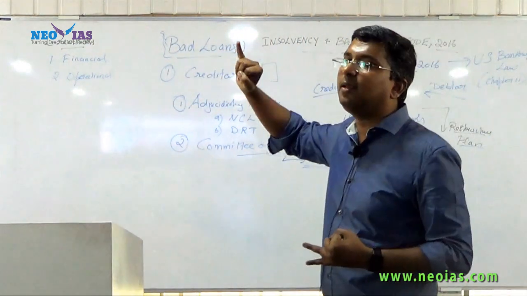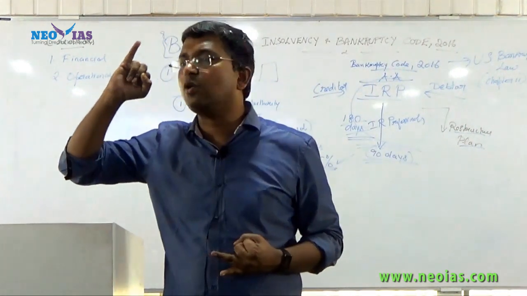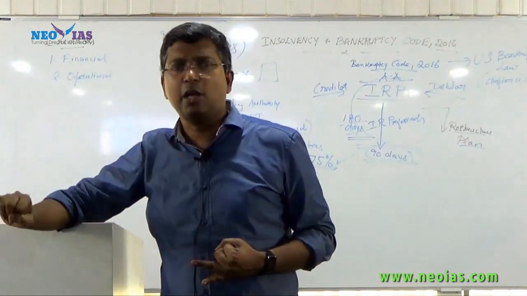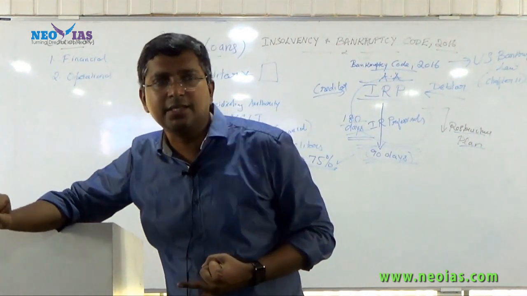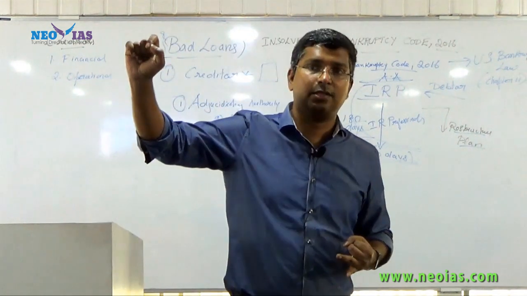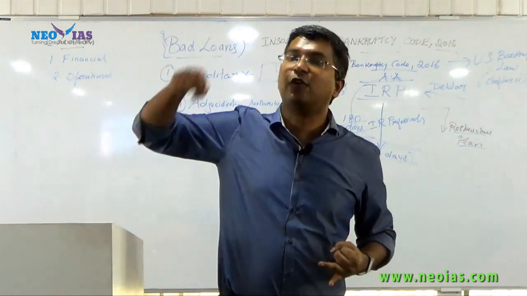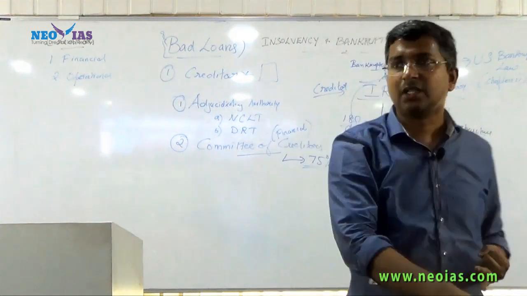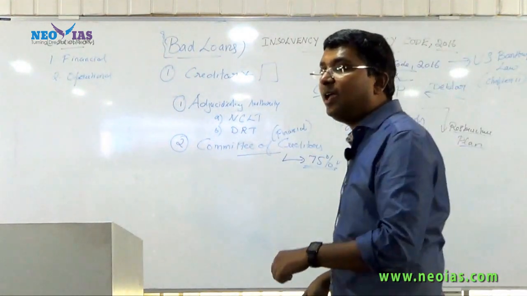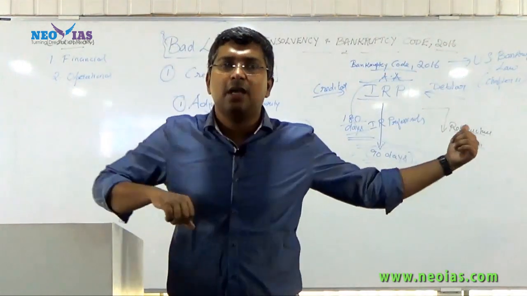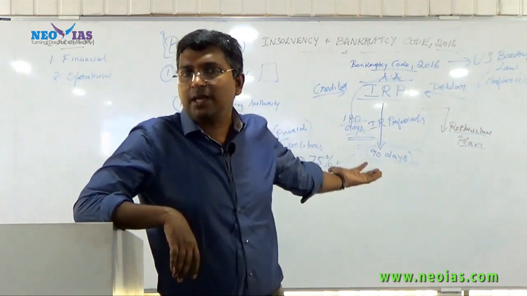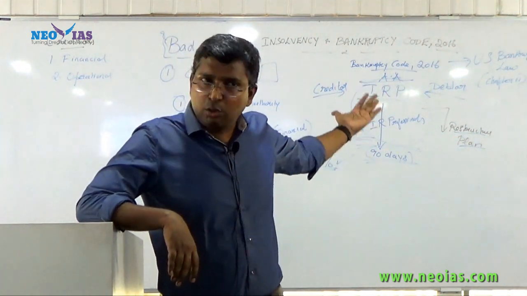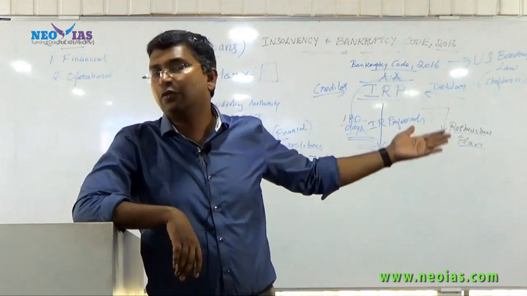India's rank in resolving insolvency is very poor. As per the latest, it is 136 in resolving insolvency. Second is enforcing contracts. We are very poor in enforcing contracts. Since we are very poor in enforcing contracts,